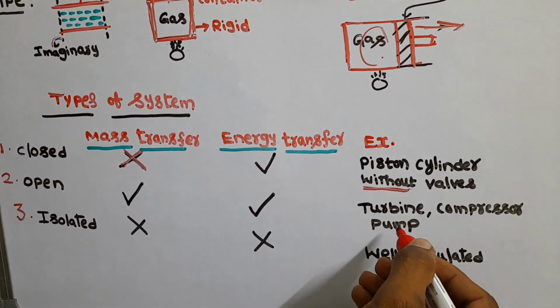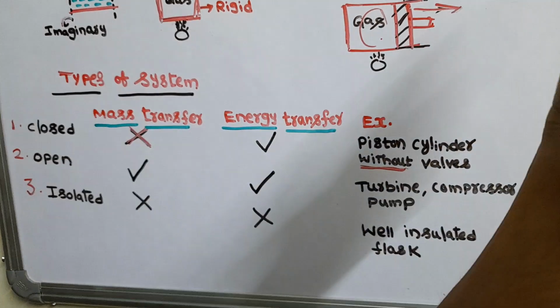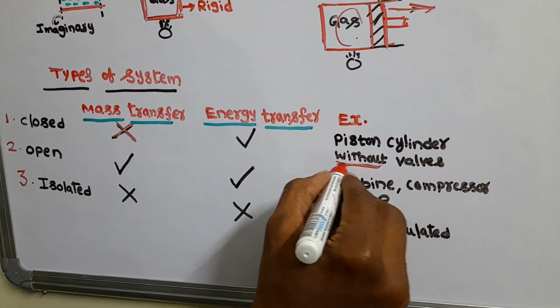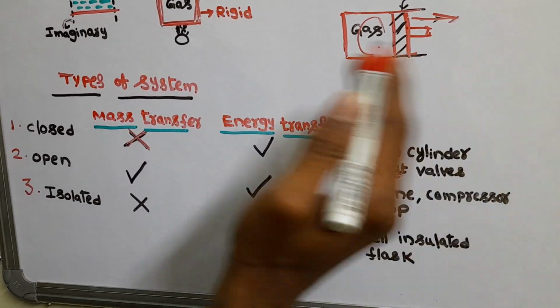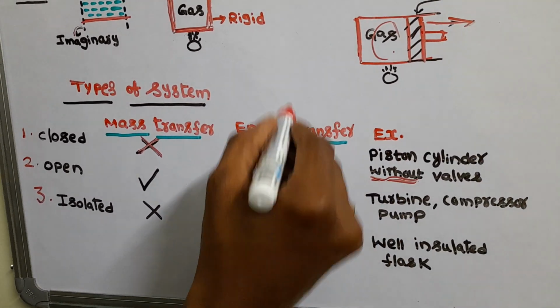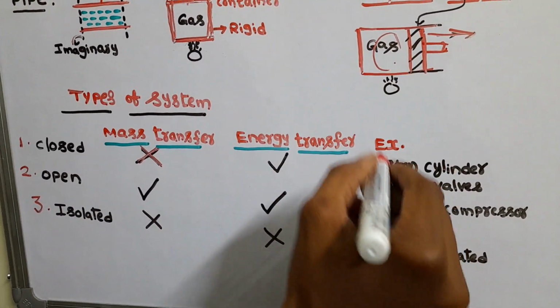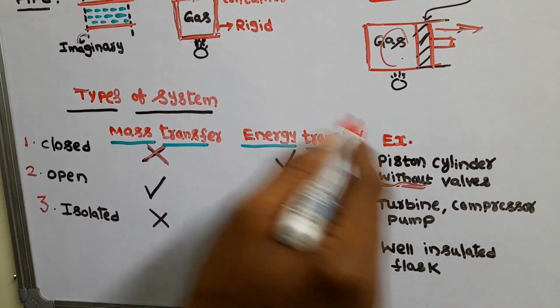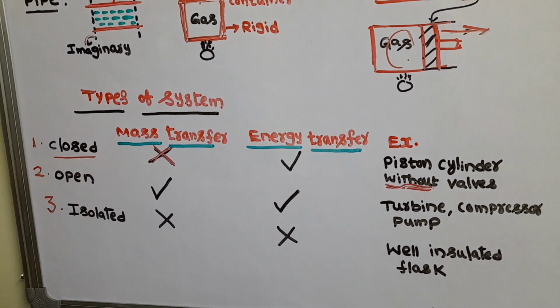For analysis purposes, we take a piston cylinder without walls and analyze it. In this type of system, mass will not be transferred, only energy will transfer, and the mass will be constant. These systems are called closed systems.